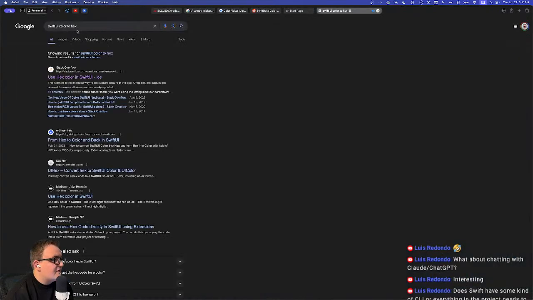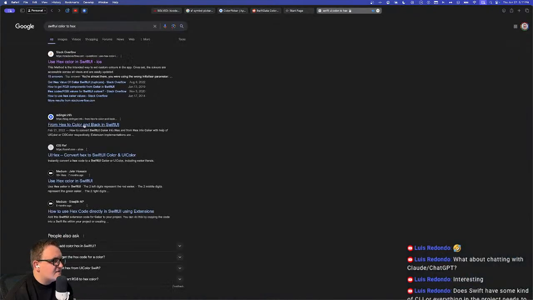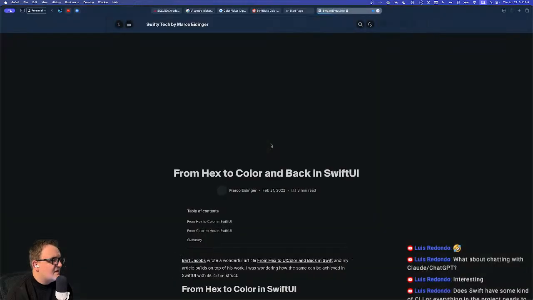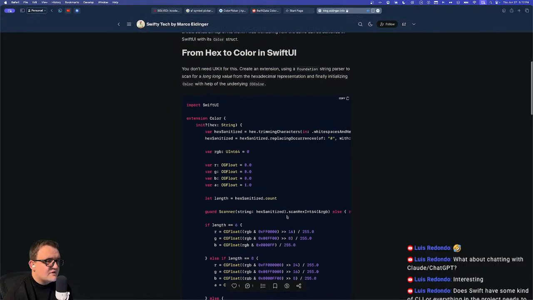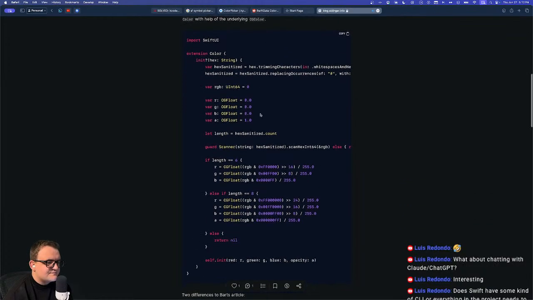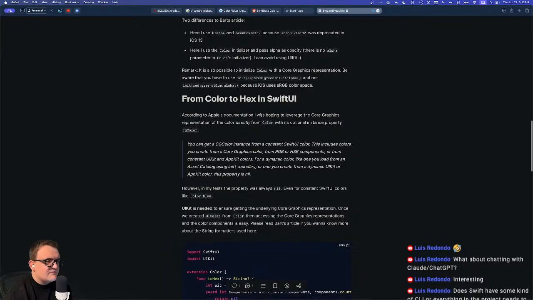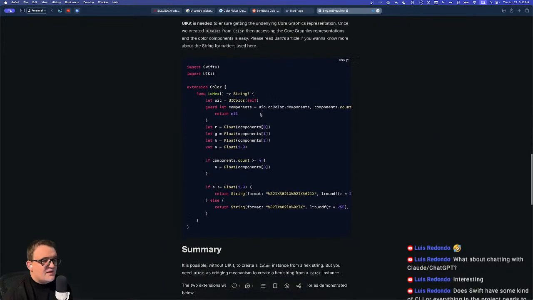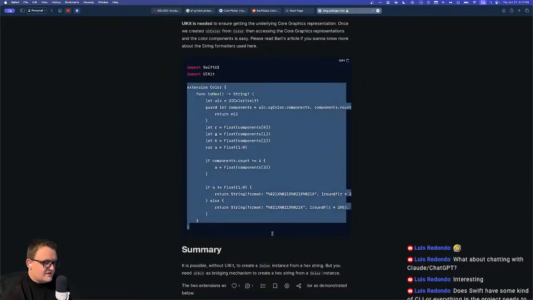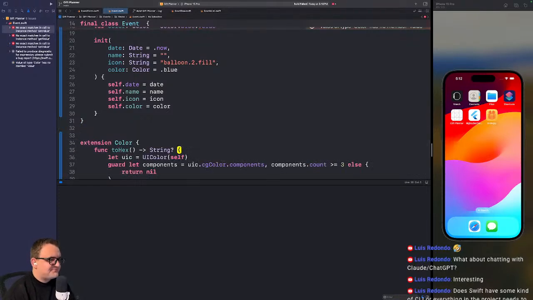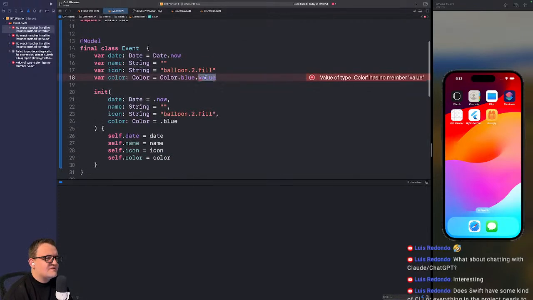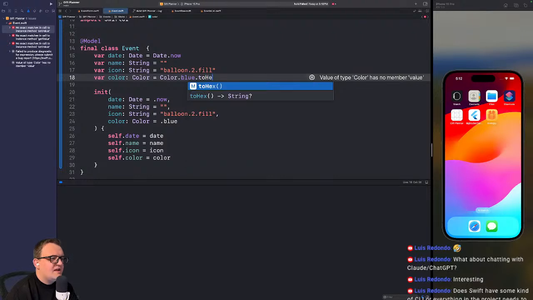Okay, this is what I want. I want SwiftUI color to hex. From hex to color and back again in SwiftUI. What do you got for me? There's an init from color to hex. Great, it's an extension. We're just going to do the old yoink, yoinky yoink here. And how good was that? To hex.